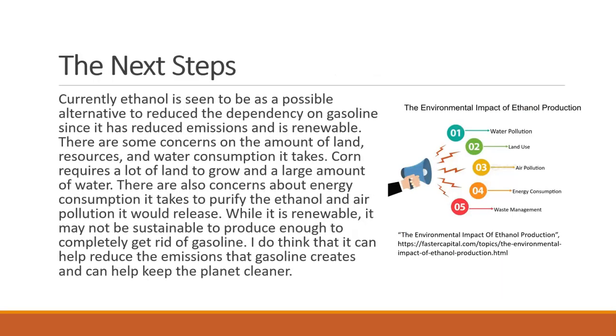The next steps. Currently, ethanol is seen as a possible alternative to reduce the dependency on gasoline since it has reduced emissions and it is renewable. There are some concerns on the amount of land, resources, and water consumption it takes. Corn requires a lot of land to grow and a large amount of water. There are also some concerns about the energy consumption it takes to purify the ethanol and air pollution it would release. While it is renewable, it may not be sustainable to produce enough to completely get rid of gasoline. I do think that it can help reduce the emissions that gasoline creates and can help keep the planet cleaner.